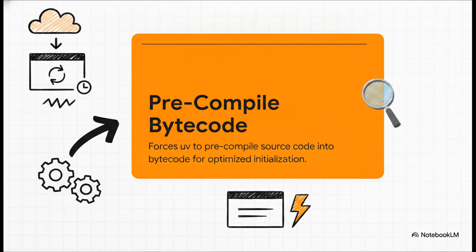And rule number 3, pre-compile bytecode ahead of time. Python usually compiles code the very first time it runs. But the crucial point is, doing that during the Docker build completely eliminates cold start latency. When you're spinning up transient containers in production, they are going to boot up almost instantly. It's a real game changer.